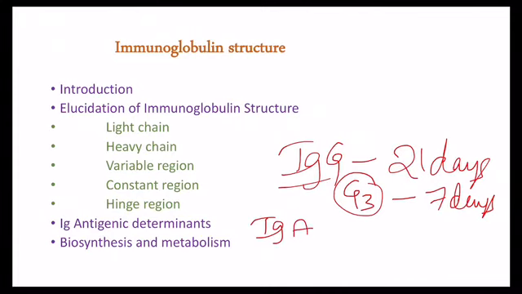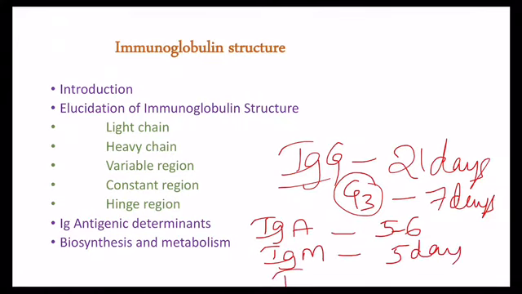The half-life of IgA is 5 to 6 days, and the half-life of IgM is 5 days. IgE is 2 days. D and E, they have 2 days. This is about the metabolism of the immunoglobulins.